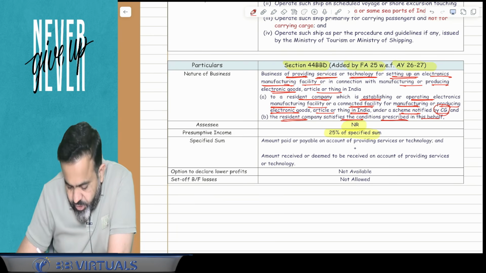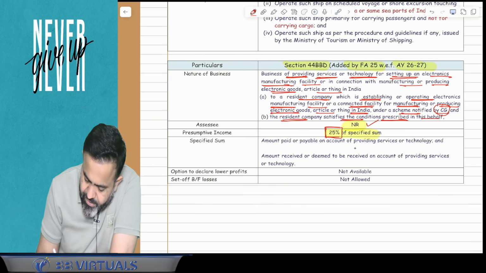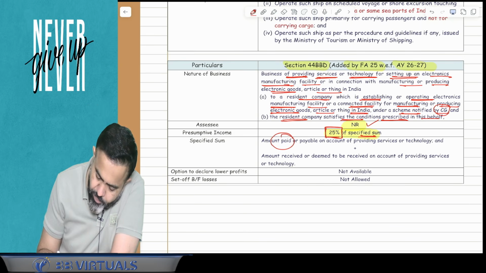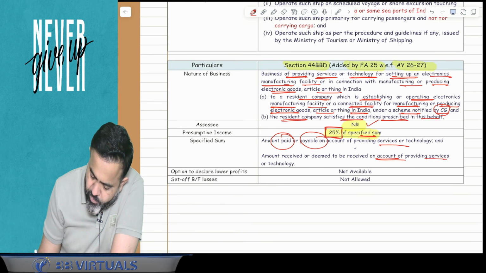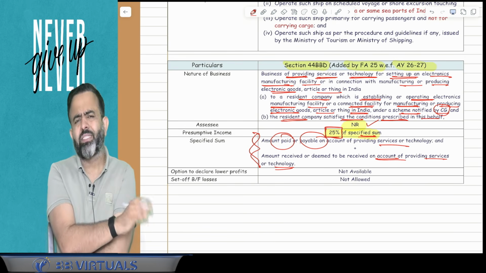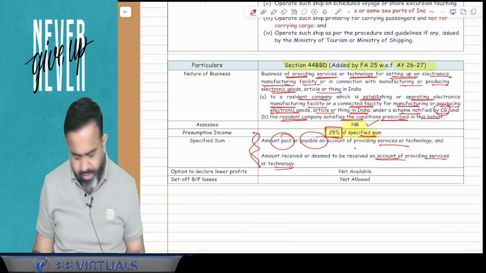This section is applicable only for non-residents, and here the PGBP income is 25% of a specified sum. Specified sum means the amount paid or payable on account of providing service or technology, or the amount received or deemed to be received on account of providing this particular service. Whatever amount is received by that non-resident, 25% of it is the PGBP income.